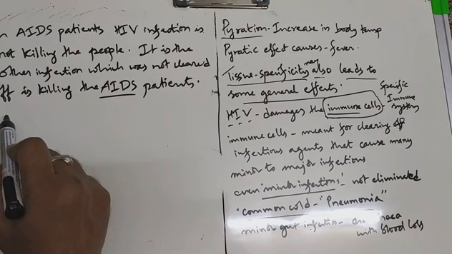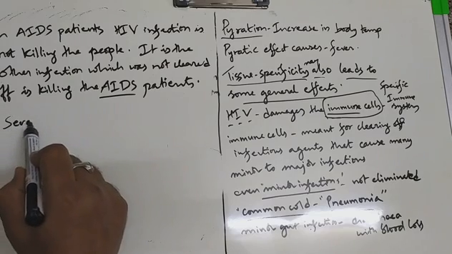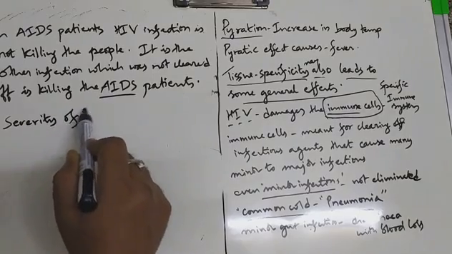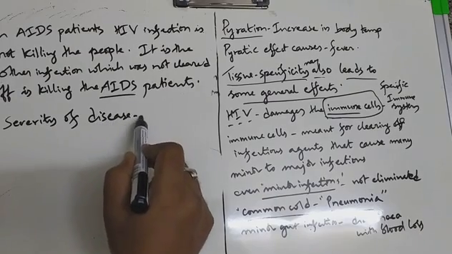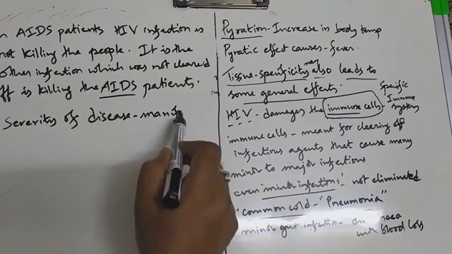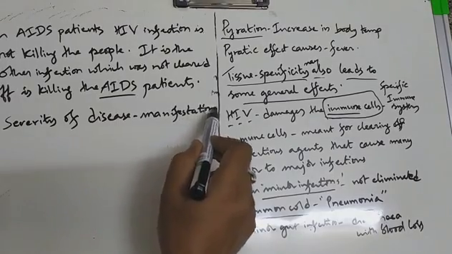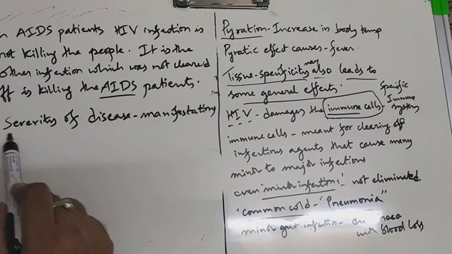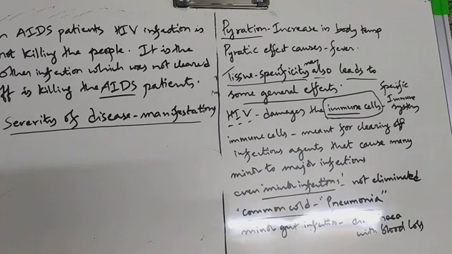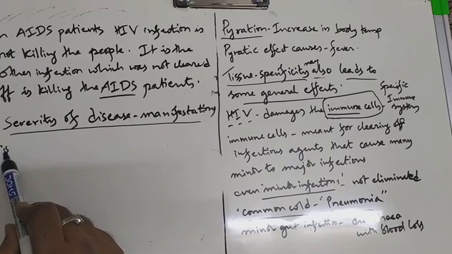Next, severity of disease manifestations. What is the severity of disease manifestation? How severe the symptoms are? If more people are attacking, a person will get injured more. In the same way, if more infectious agents are there in the body, more severity of the symptoms can be expected. So severity of disease manifestation is dependent on